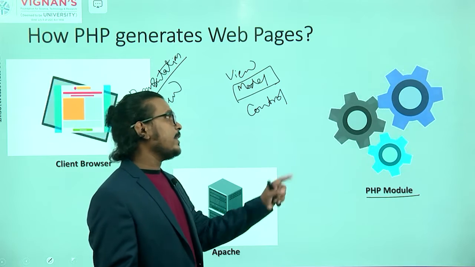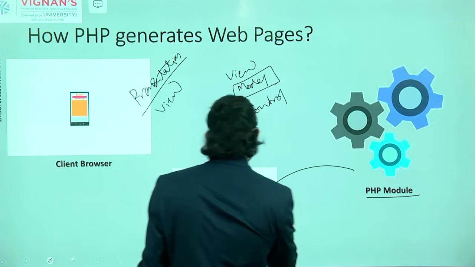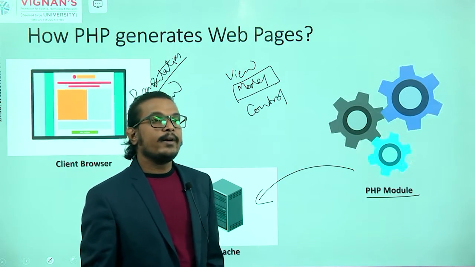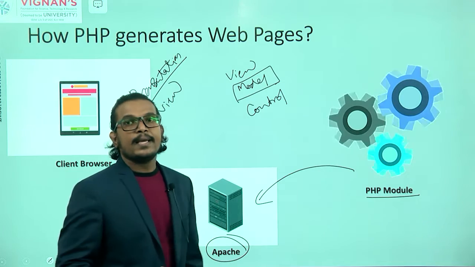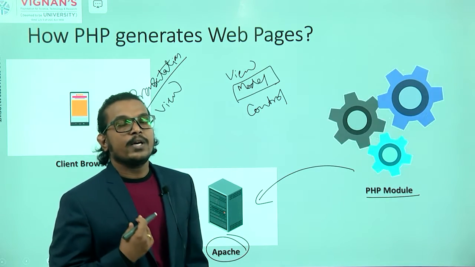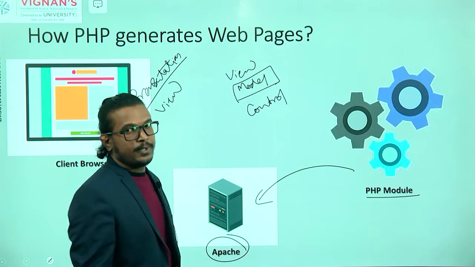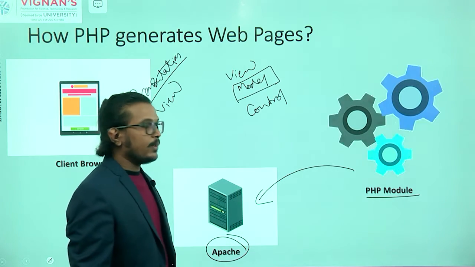So where is that particular PHP module available? It is available inside our server machine. What is our server name? Our server name is Apache. Inside that particular server, we are maintaining the PHP module.